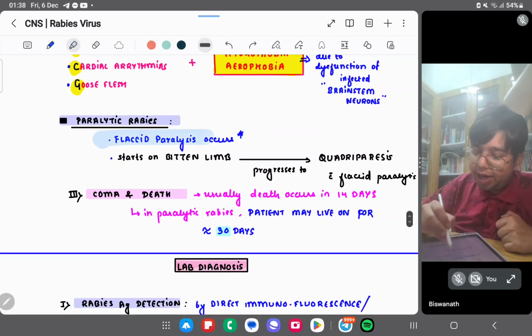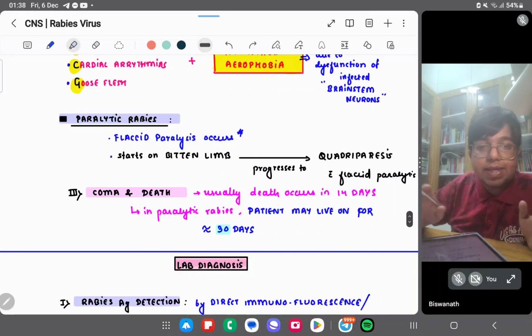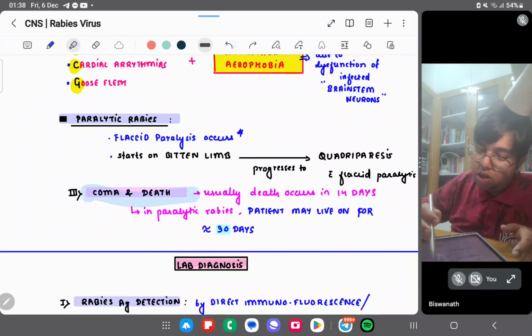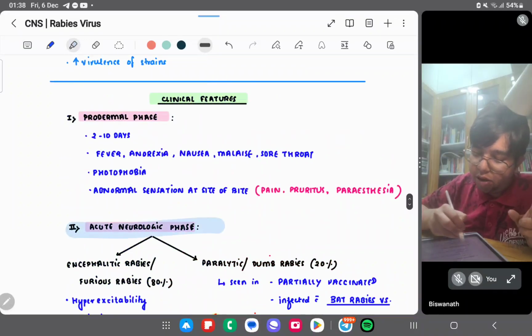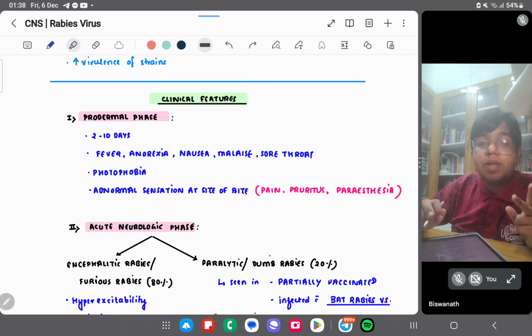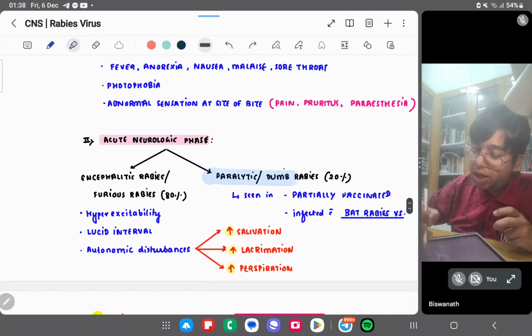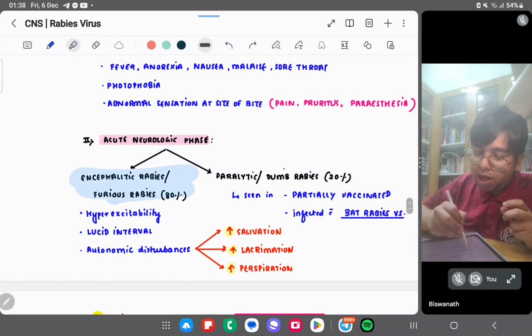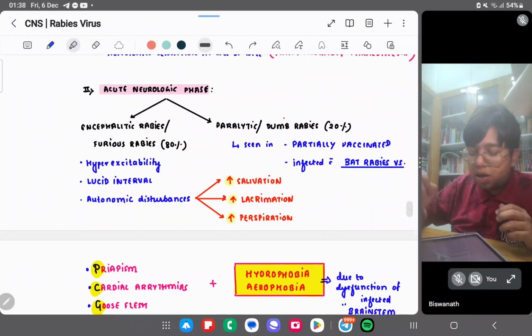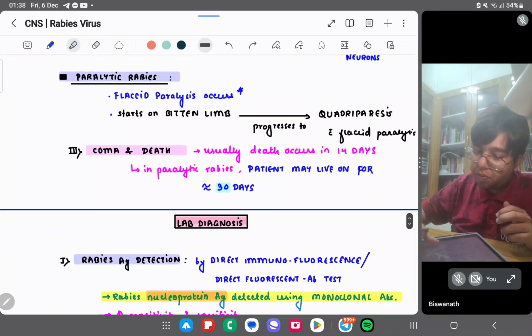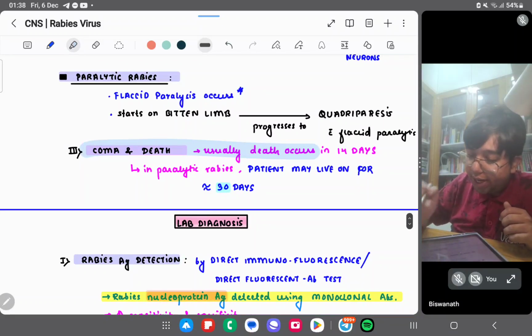In paralytic rabies, flaccid paralysis will be seen, like poliomyelitis. It starts in the bitten limb and progresses to quadriparesis. Then the third stage is coma and death. So: a prodromal phase, then the acute neurologic phase, either furious rabies, the encephalitic phase, or paralytic or dumb rabies. Then coma and death. Usually death occurs in 14 days.